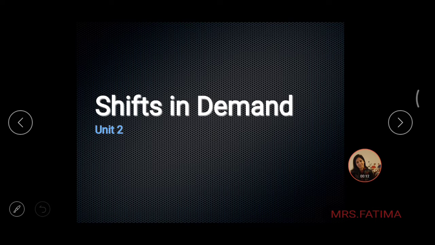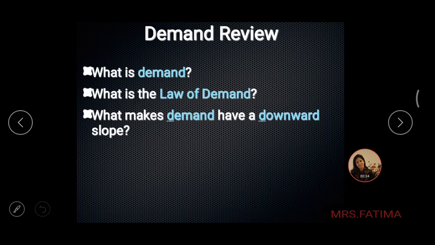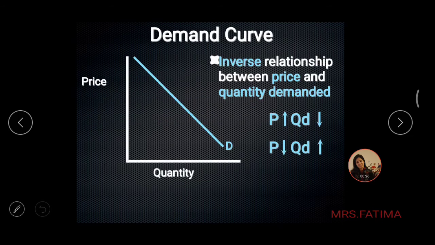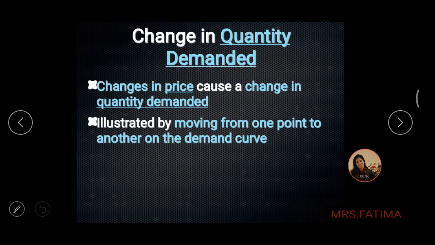Now, we had studied the law of demand, which states that when the price of a commodity increases, the demand for the same falls down, and when the price of the same commodity falls down, the demand for it increases. That was the general law of demand which we had studied. Okay, so when we plot it across the demand curve, we get a downward sloping demand curve which is moving towards the right. Now, what do you mean by change in quantity demanded?